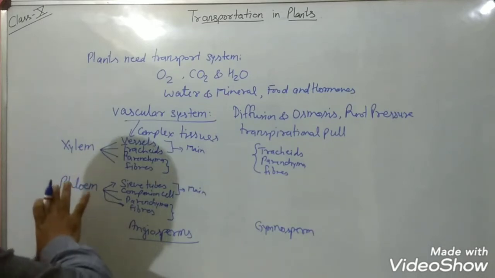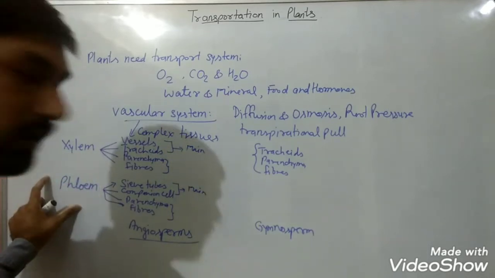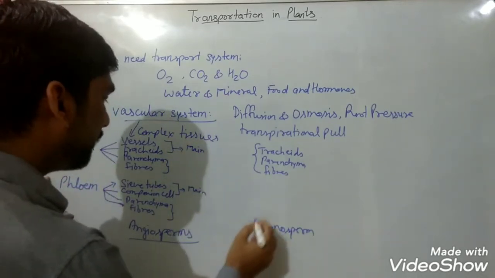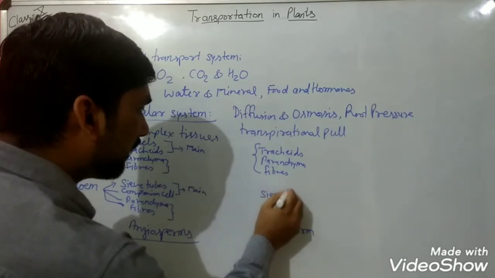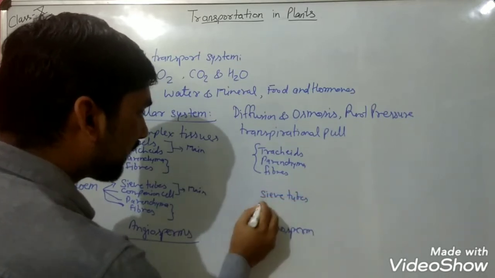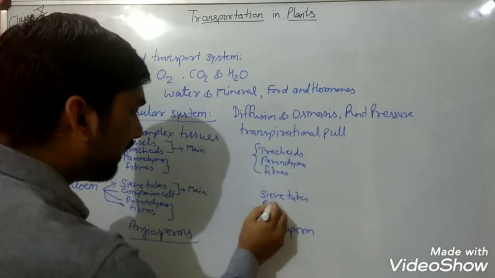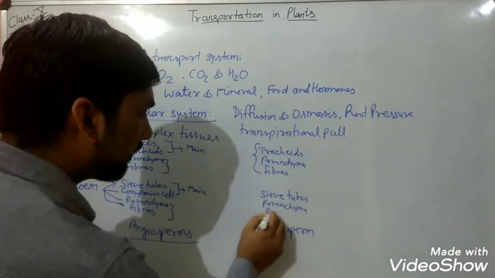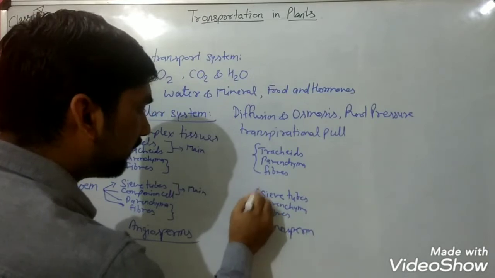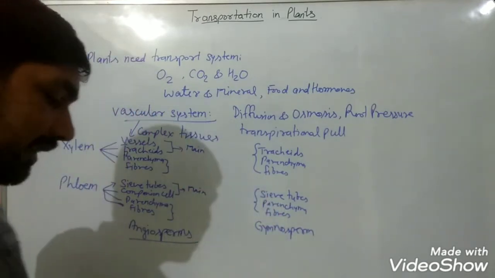And when we consider phloem, here also in gymnosperms only three components will be present, and they are sieve tubes, then parenchyma and fibers. Why is this happening?